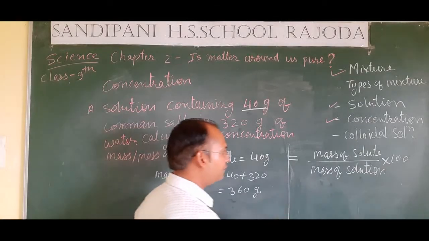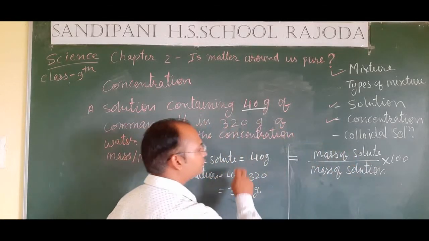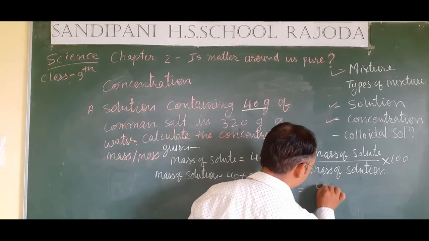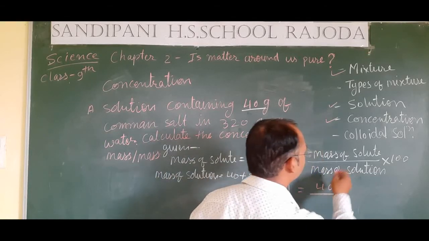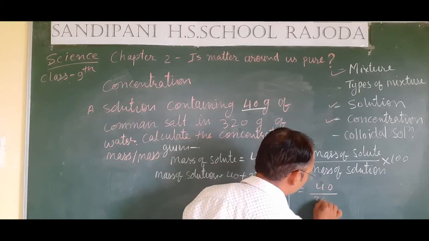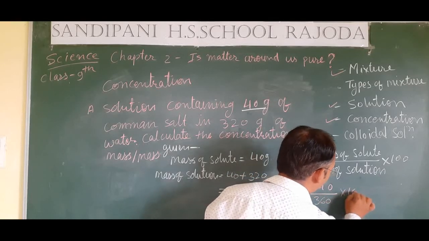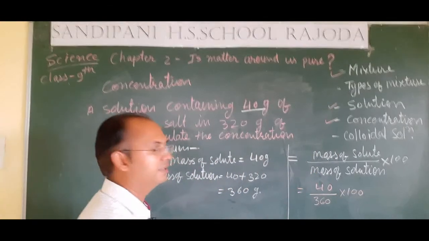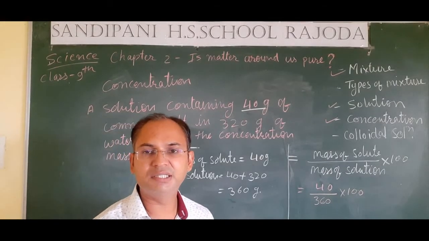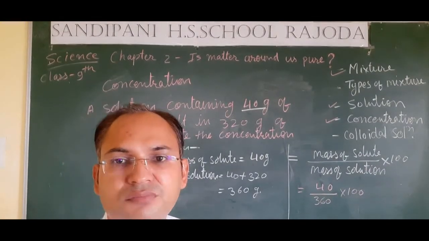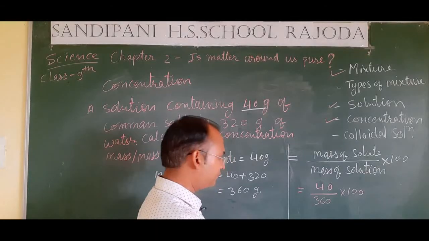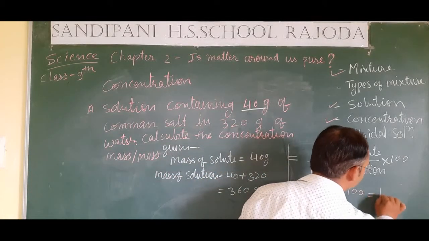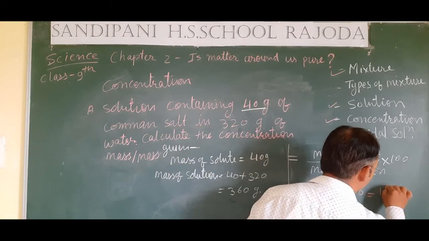So here, if we put the value, mass of the solute is 40 gram and mass of the solution is 360 gram multiplied by 100. Now you can easily calculate this, and if you solve this, it will come to 11.1.